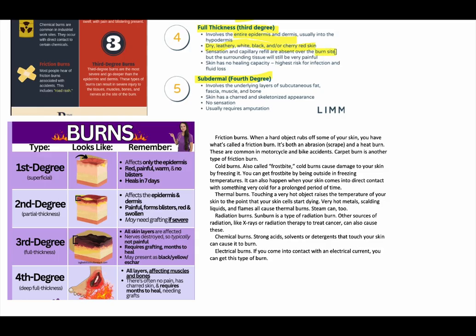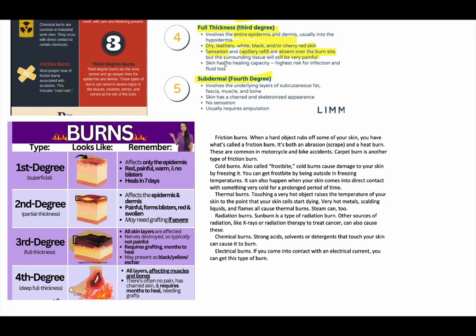Now, on the burn site, your blood vessels are gone and your nerves are gone. So sensations on the burn site are gone. But in the surrounding area of the burn, the nerves are still present and the blood vessels are also present. So since the nerves of the surrounding area are getting exposed to the environment, it will be a very, very painful condition.